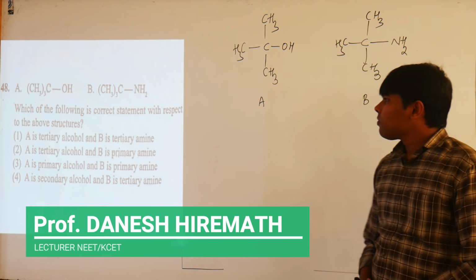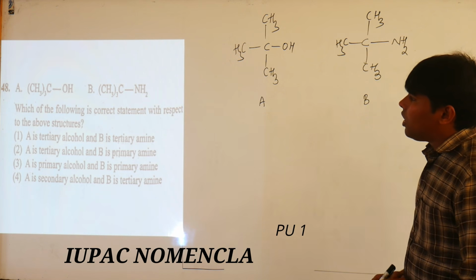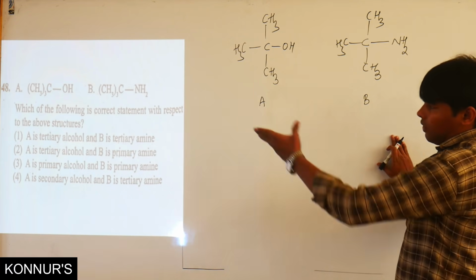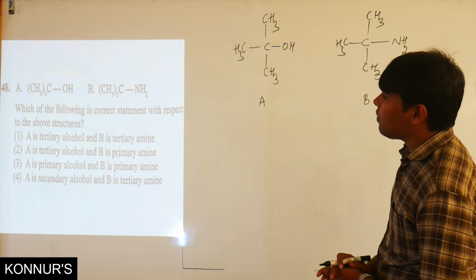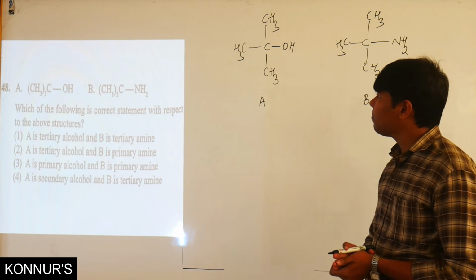Welcome to you all. Again, we'll go with the 48th example. Here, there are two compounds given, one is A and one is B. They are given right out there. Which of the following is the correct statement with respect to the above structures?